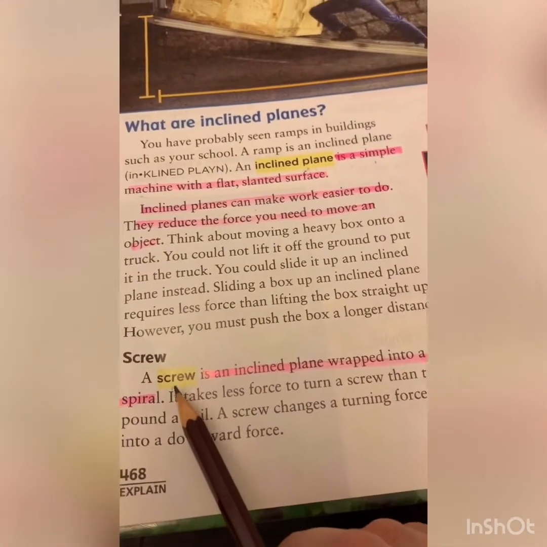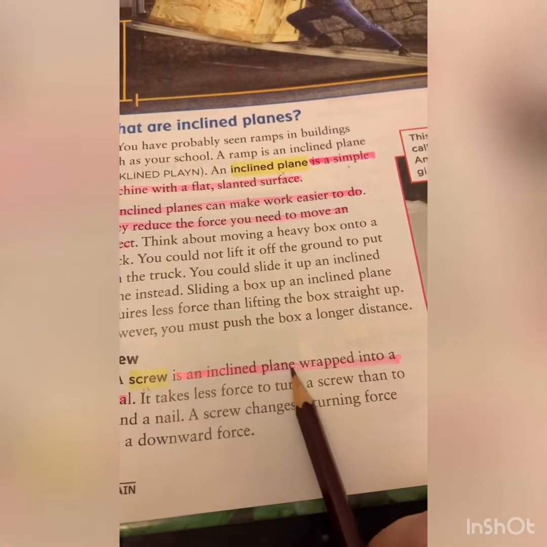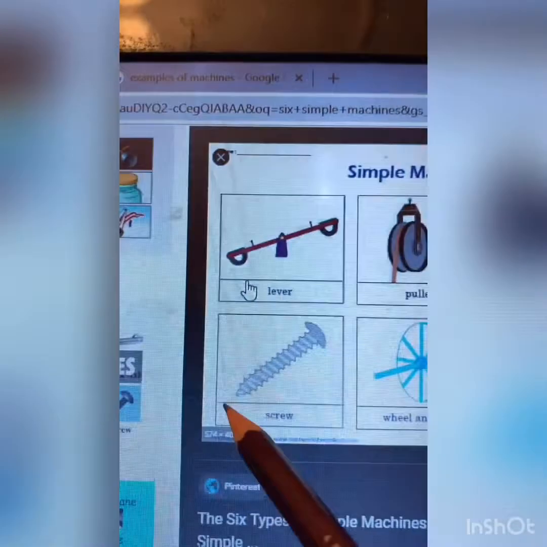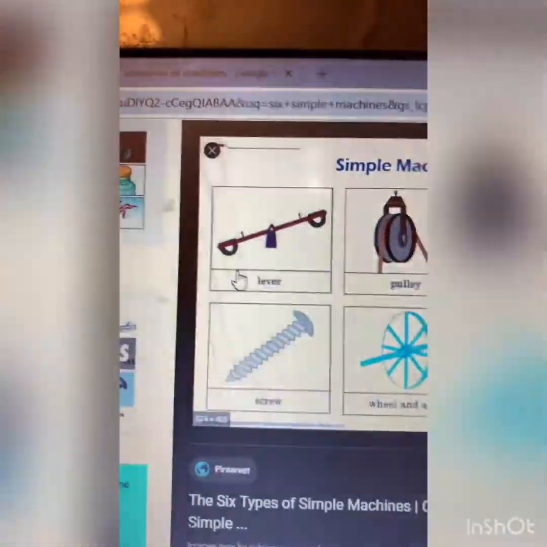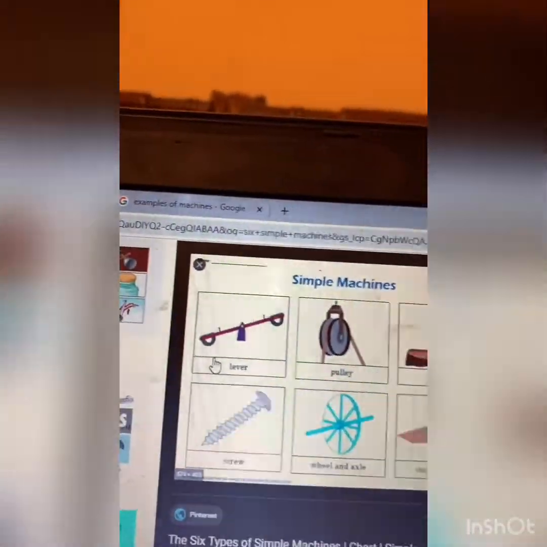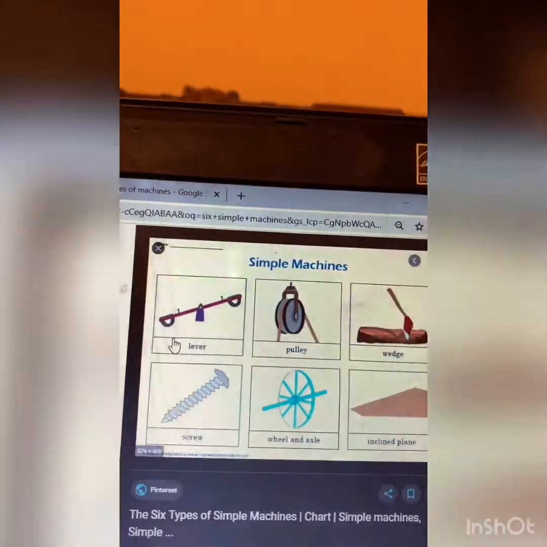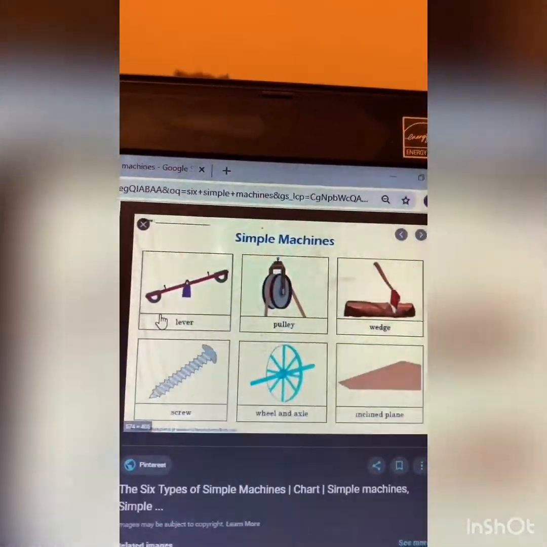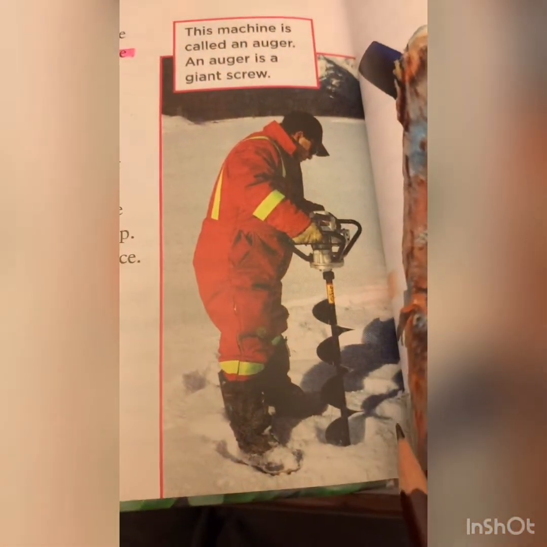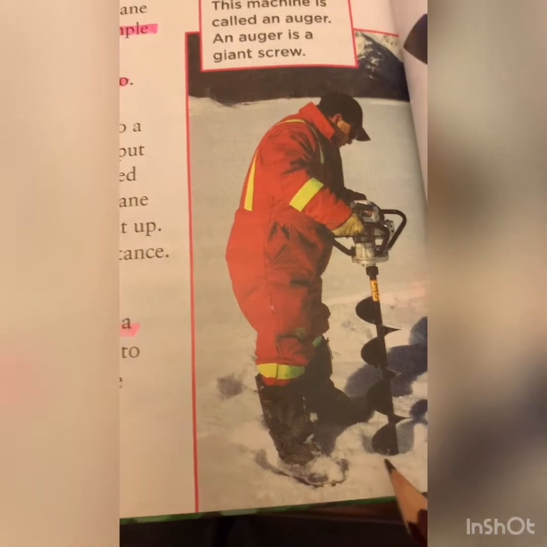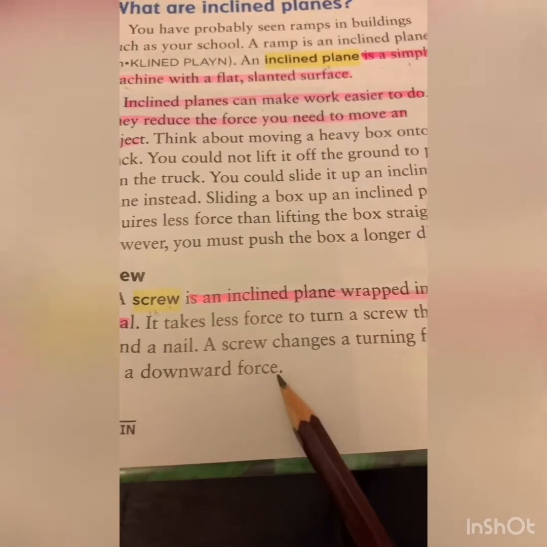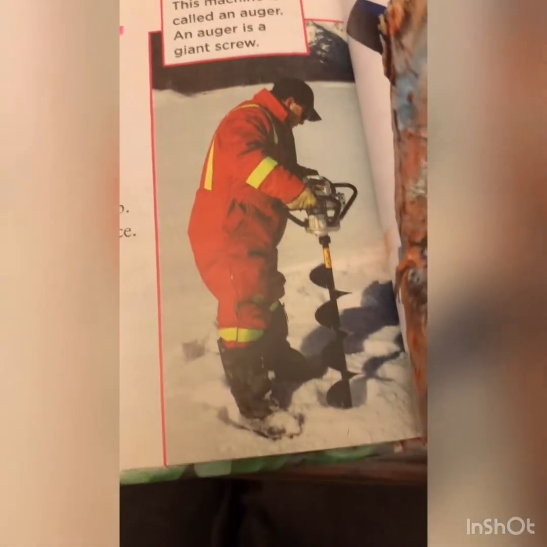Let's go to the word screw. A screw is an inclined plane wrapped into a spiral. So whenever you see a spiral like this, it's called a screw. There are many useful things a screw can be used for. Here, for example, in this book, they are using the screw to dig. A screw changes a turning force into a downward force. Of course, when you dig, you are moving down.